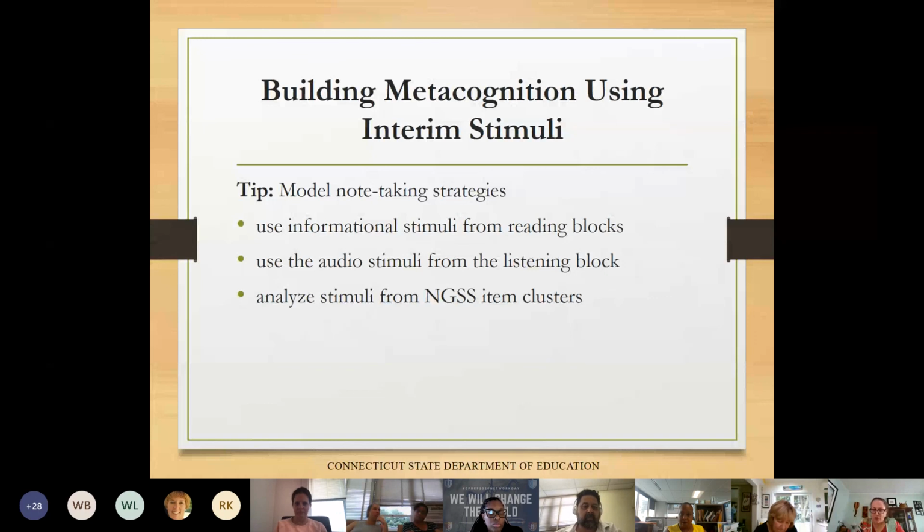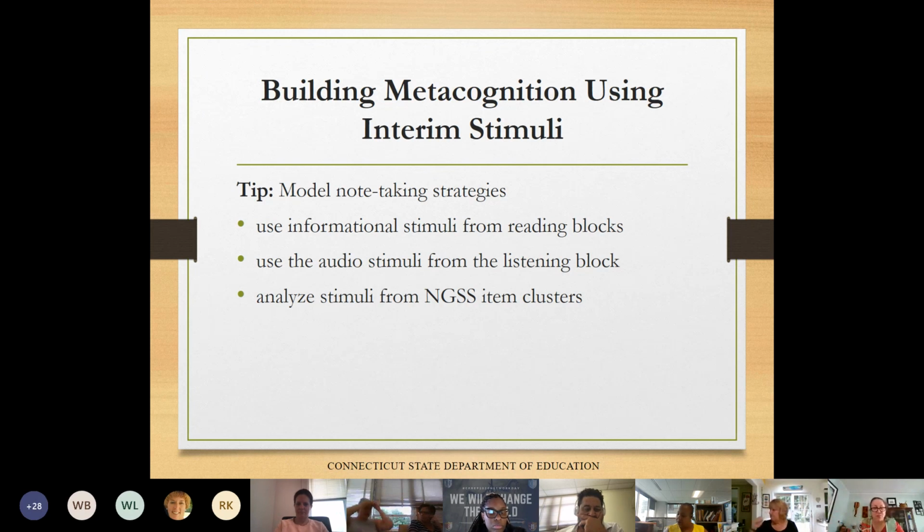Note-taking is a critical part of the learning process. It helps keep kids alert, engaged. It supports memory, it supports recall, and provides a record of your information across any content area. That's not just an ELA thing. Math, history, science, social studies.